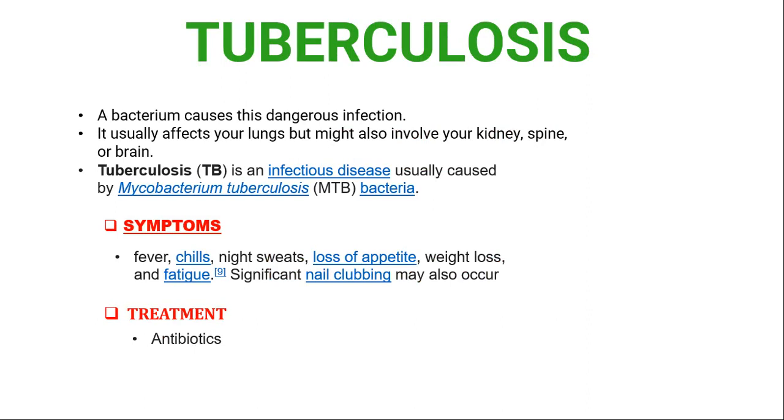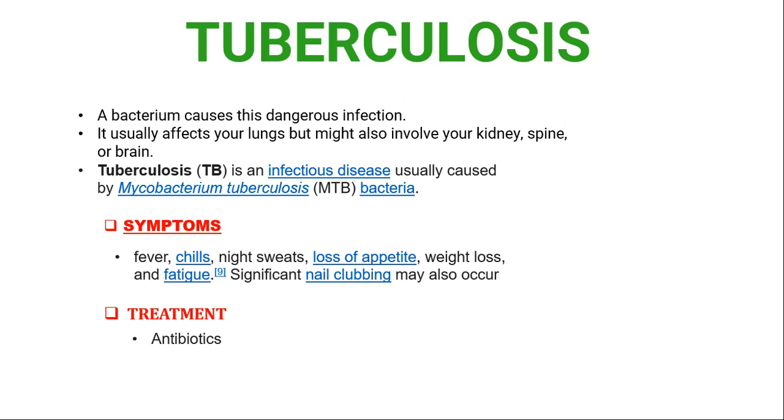Next, tuberculosis. A bacterium causes this dangerous infection. It usually affects your lungs but might also involve your kidney, spine, or brain. Tuberculosis (TB) is an infectious disease usually caused by the Mycobacterium tuberculosis bacteria. Here you can see the symptoms: fever, chills, night sweats, loss of appetite, weight loss, and fatigue.